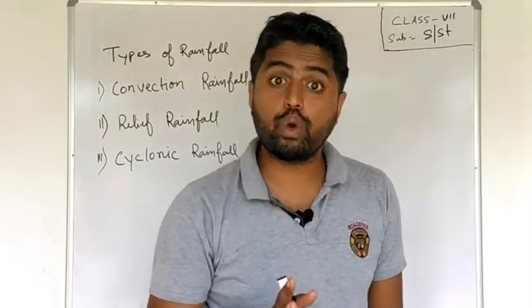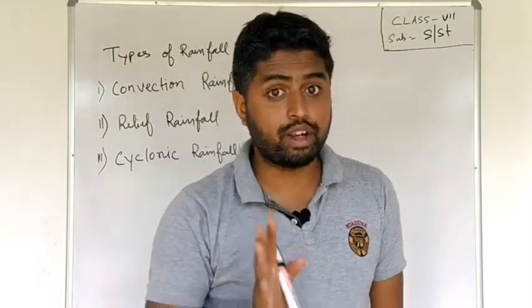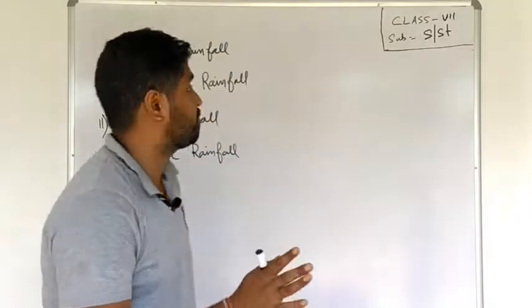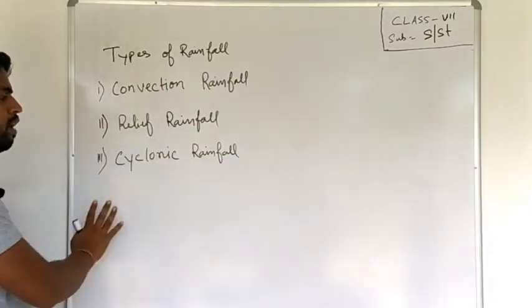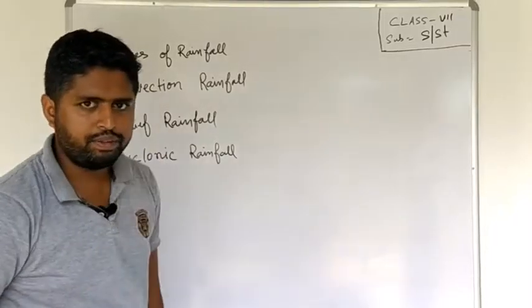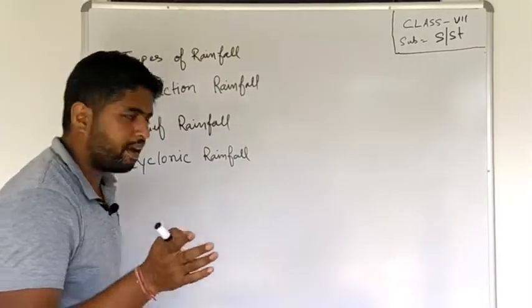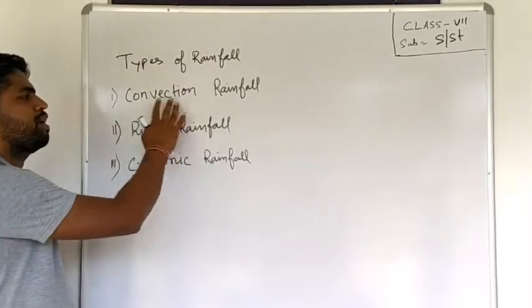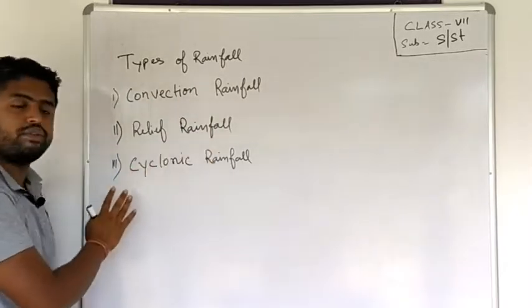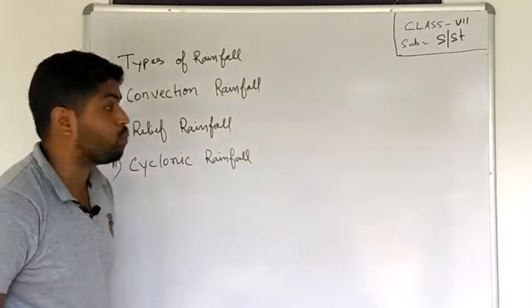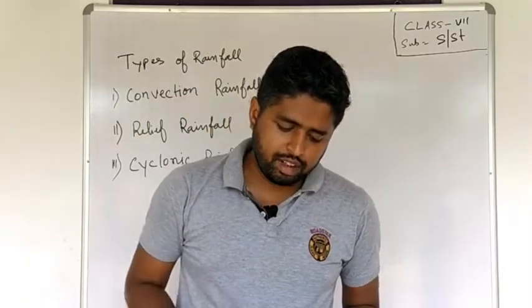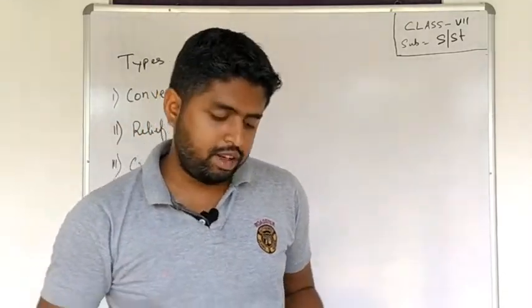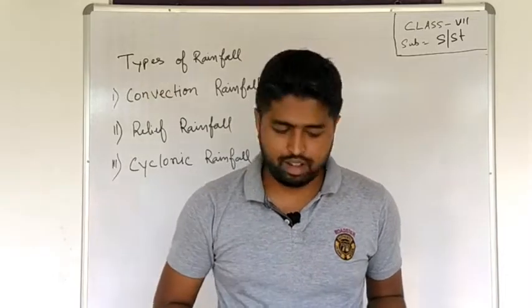So today we are going to talk about types of rainfall. Basically there are 3 types of rainfall: convection rainfall, relief rainfall and cyclonic rainfall. Clear? Let me repeat it again for you. There are 3 types of rainfall: convection rainfall, relief rainfall and cyclonic rainfall. So what is convection rainfall? Let us start. Convection rainfall happens in a hot region like the equatorial region.